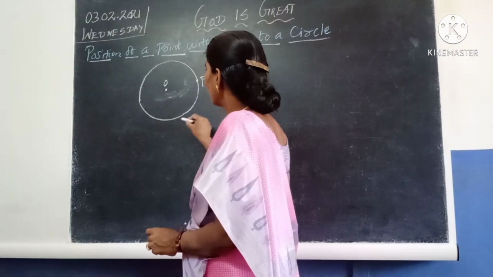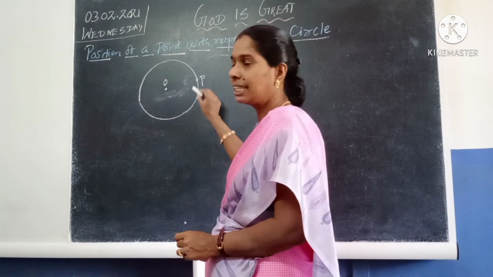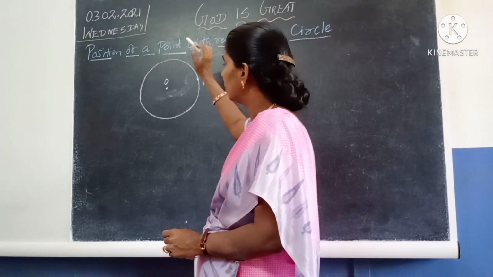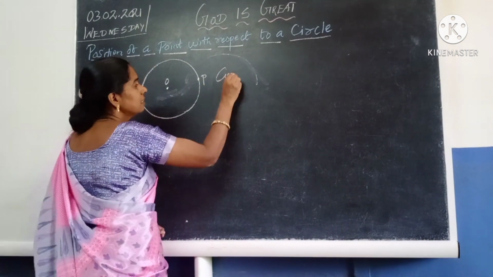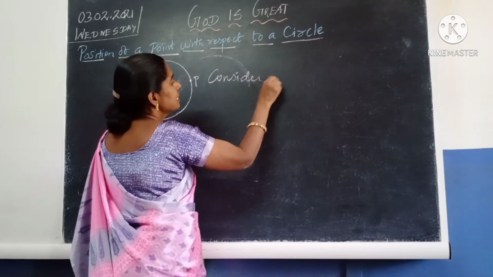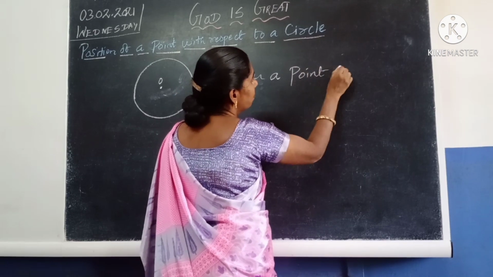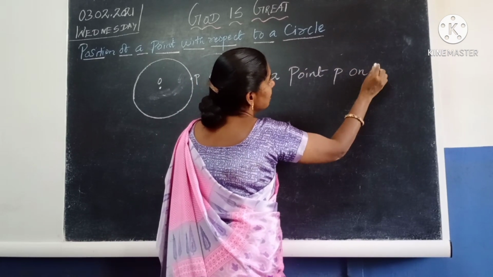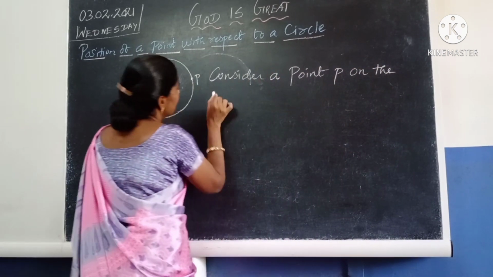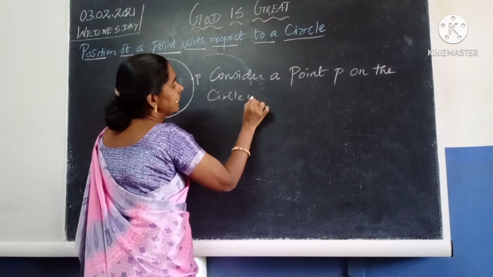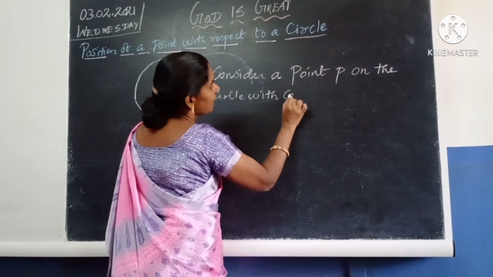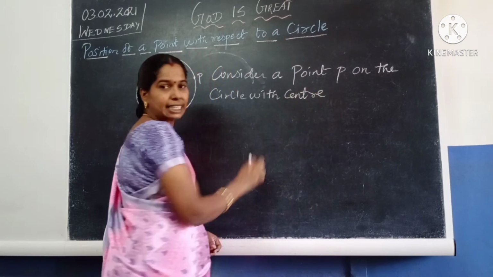So here I am going to consider a circle in the plane. Now consider a point P on the circle with the center O.